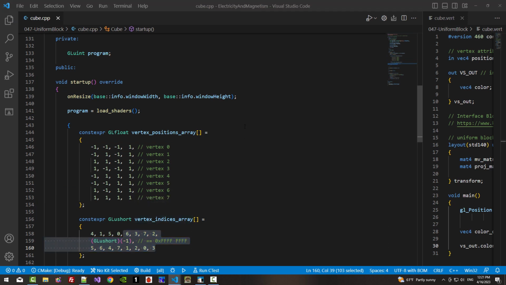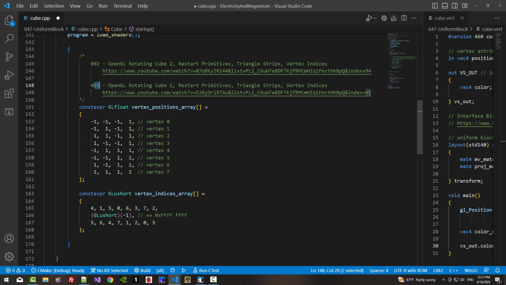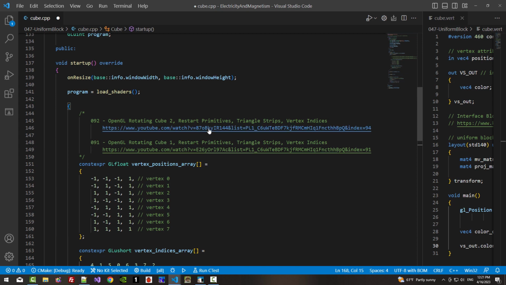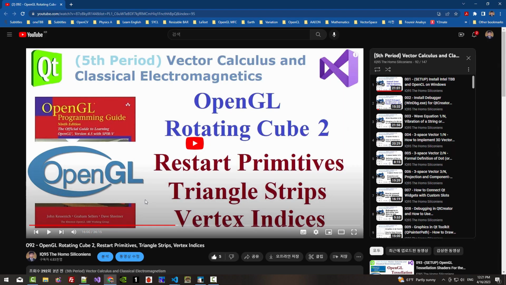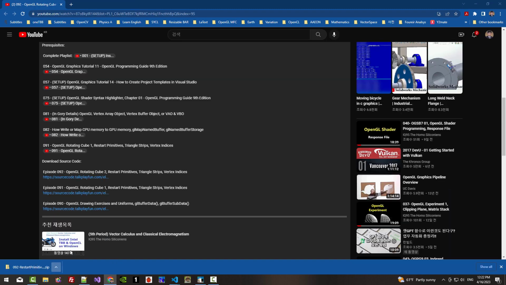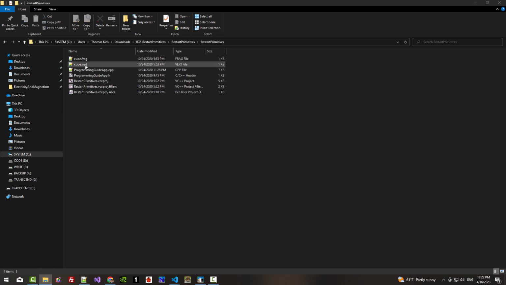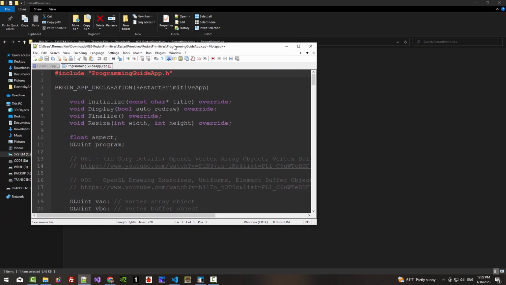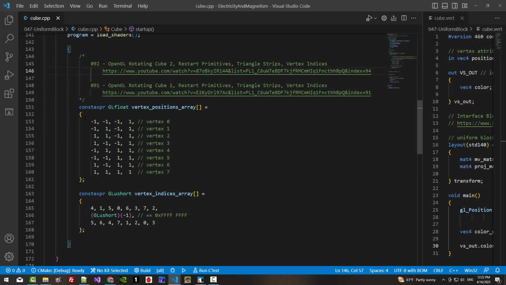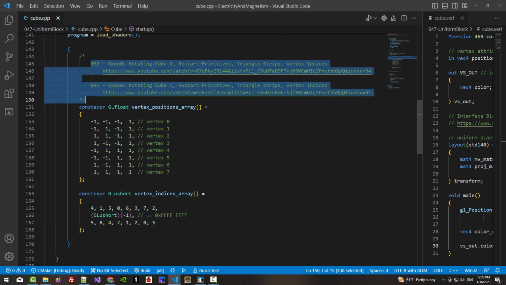Through 2 videos, episode 92-91, I created these vertices for our cube. If you control-click this link in this video, show more, download source code. If you click this link, show in folder, unzip it. Then in this folder, restart primitive. If you open this file, you can find these things. Please understand, I created these vertices and indices for a cube through these two videos.